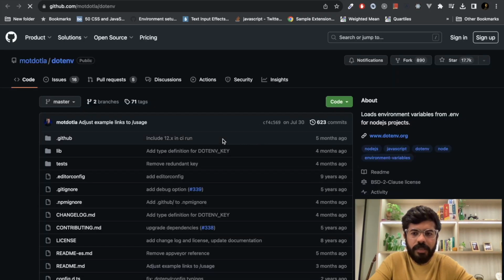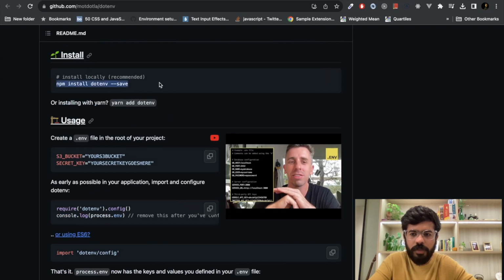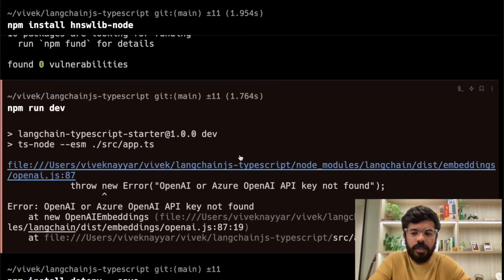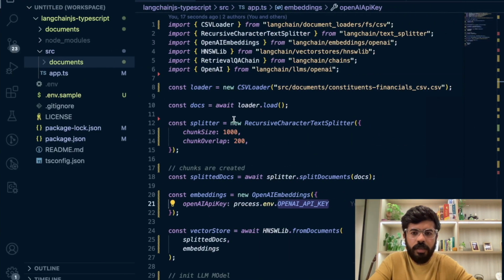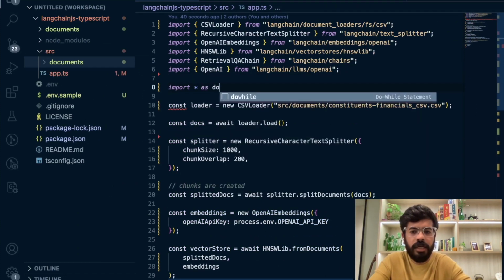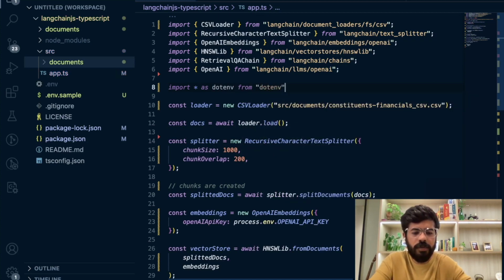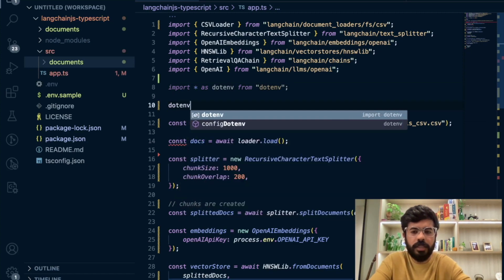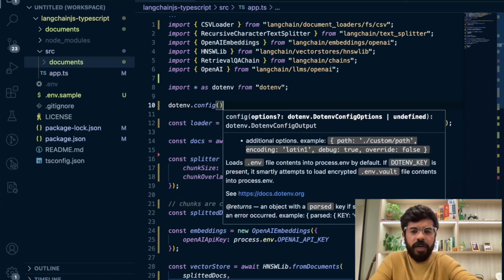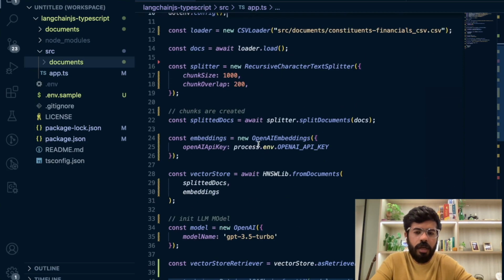Let's go to the package itself. We need to install it like this. So let's install dotenv. Then we are going to import it here. Import star as dotenv from dotenv, and then ask it to import all the environment variables defined inside the .env file.